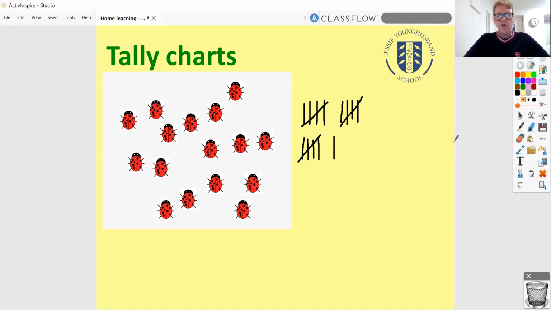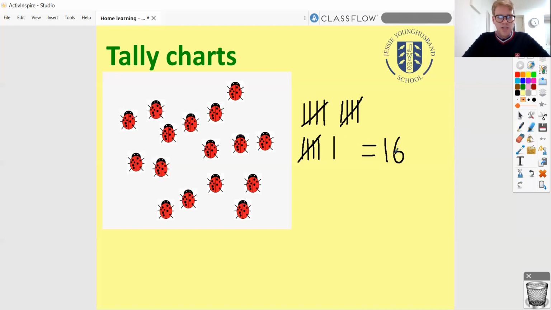Now, the advantage of doing it like this, which is of course how tally charts are done all around the world, is now I can count really quickly, because we're all experts at our 5 times table and we're really good at counting up in 5s. And so now, rather than having to count each one individually and go, right, 1, 2, 3, 4, 5, and wait until I've got to the end, now I can go 5, 10, 15, and one more, it's 16. So this is why tally charts are really handy, and this is how we do them. So I've got 16 in total there.